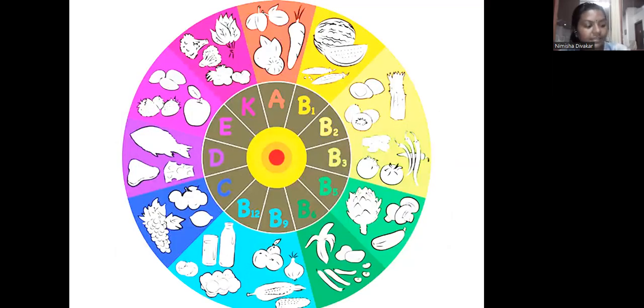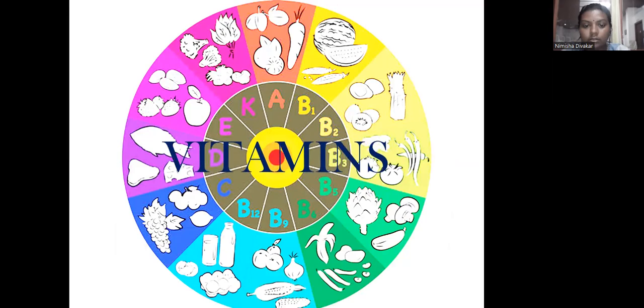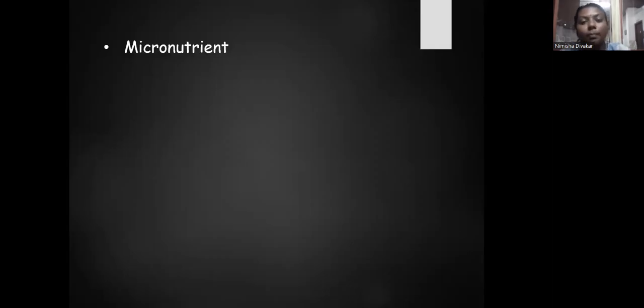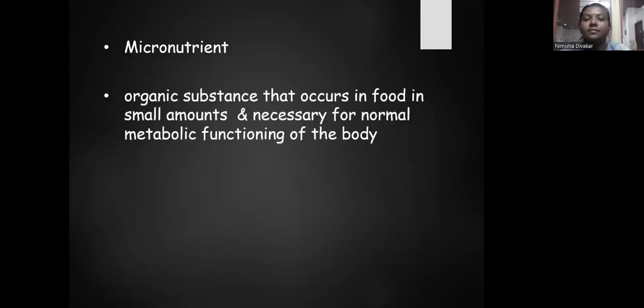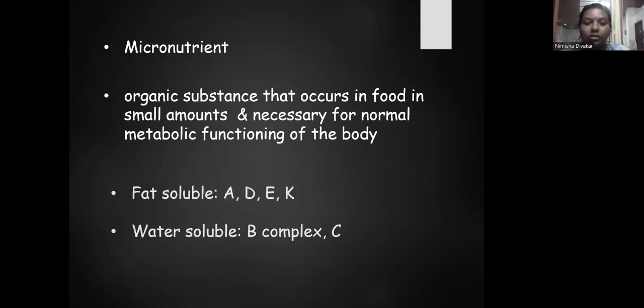So today we will be discussing various vitamins, their functions, how they affect the body, and what will be the result if there is a deficiency of a particular vitamin. Vitamins are micronutrients, organic substances that occur in food in small amounts and are necessary for the normal metabolic functioning of the body.